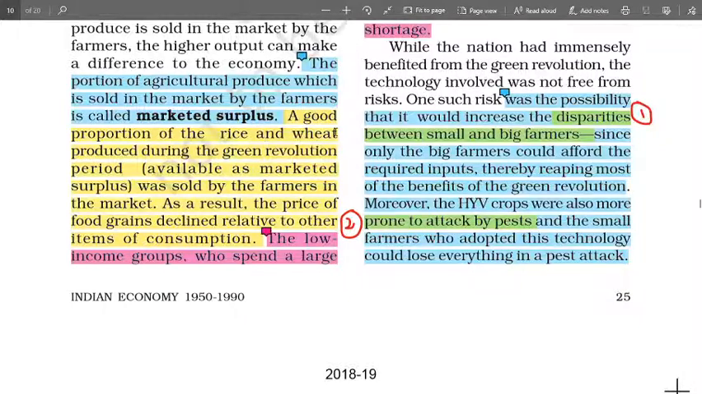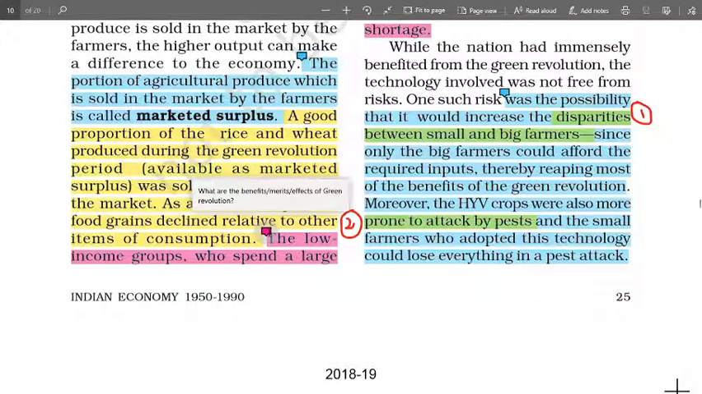A good proportion of wheat and rice produced during green revolution enabled the farmers to sell in the market. As a result, when there is a huge production, more supply, the price of food grains declines, the price falls down. And so that brings about the advantage to the majority of people, especially the poor people.